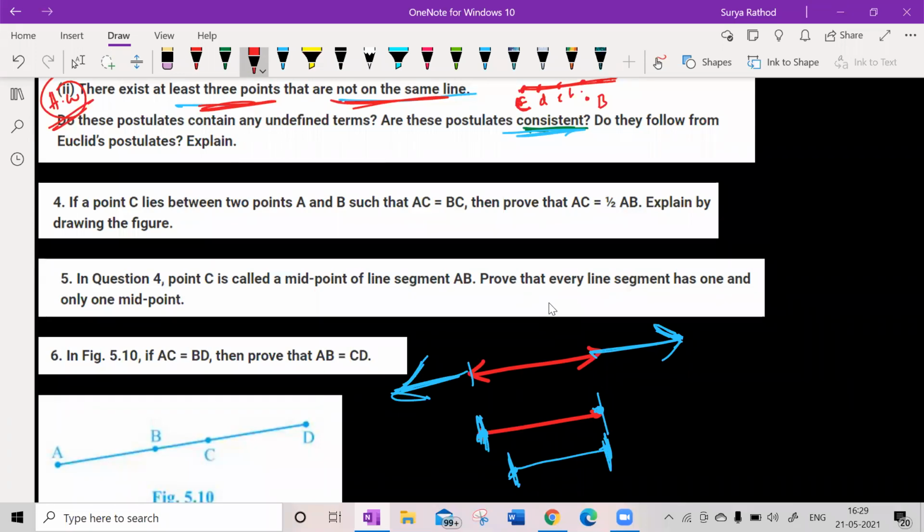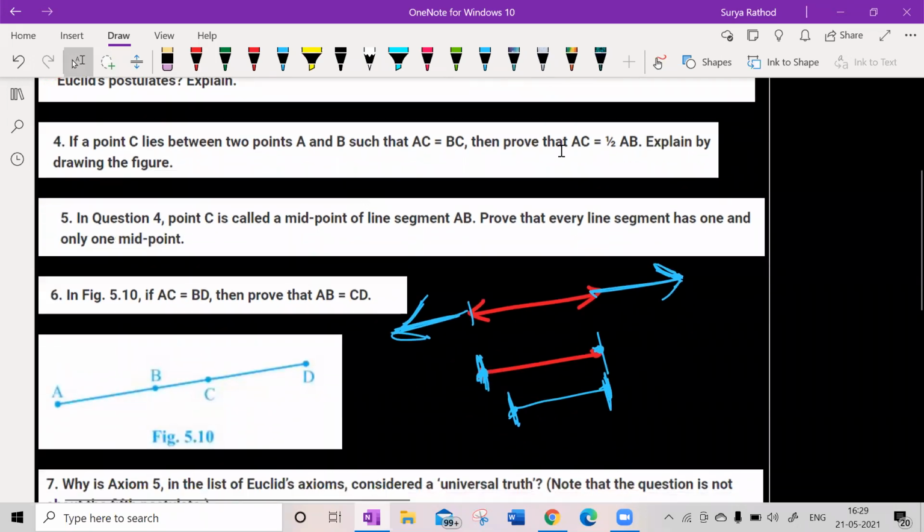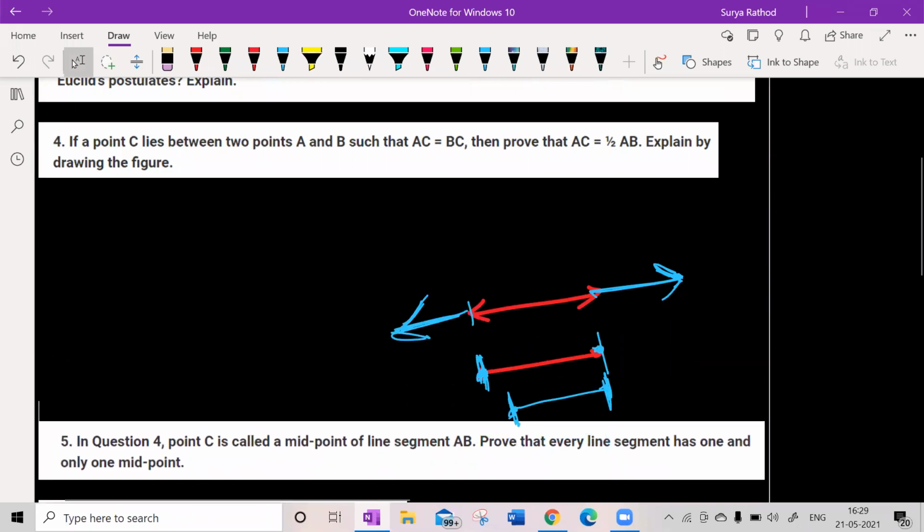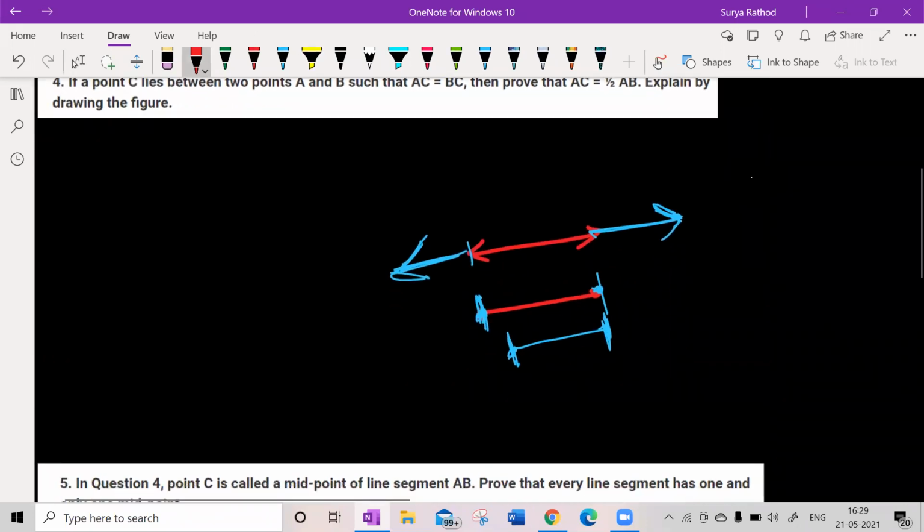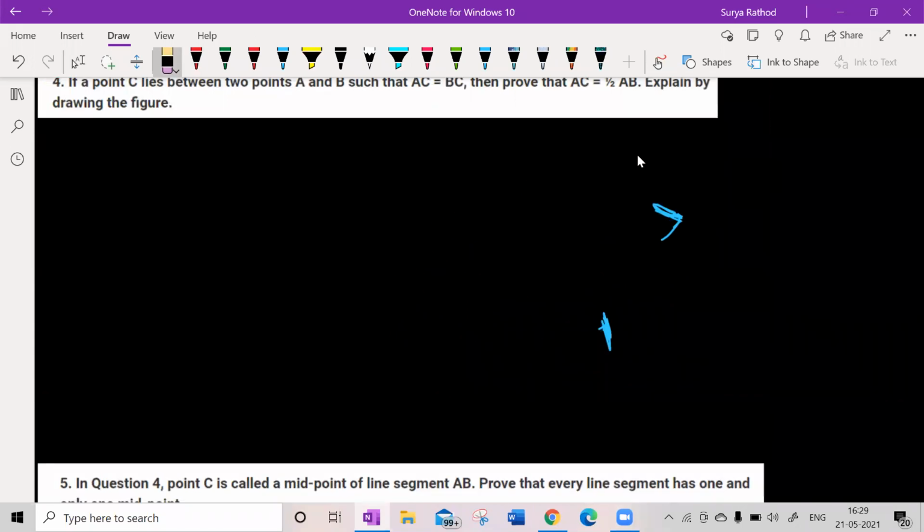Yes, sir. So look at this now. Let me draw. Let me solve the fourth one now. The fourth question is a beautiful question.